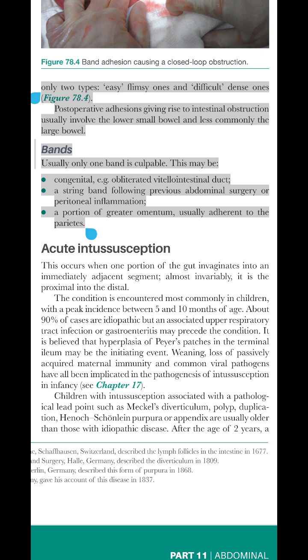Postoperative adhesions giving rise to intestinal obstruction usually involve the lower small bowel and less commonly the large bowel. Bands: usually only one band is culpable. This may be congenital, e.g. obliterated vitellointestinal duct, a string band following previous abdominal surgery or peritoneal inflammation, or a portion of greater omentum, usually adherent to the parietes.